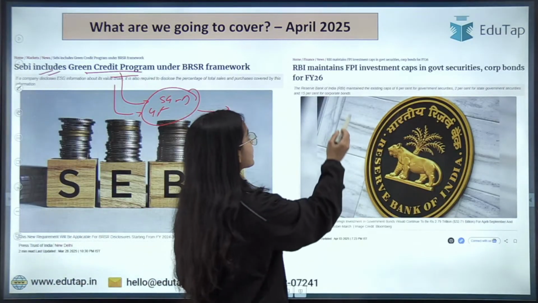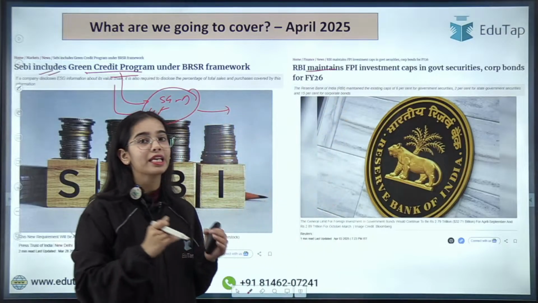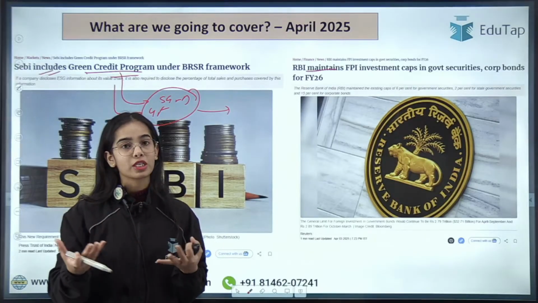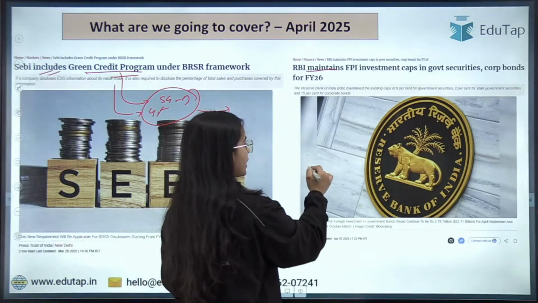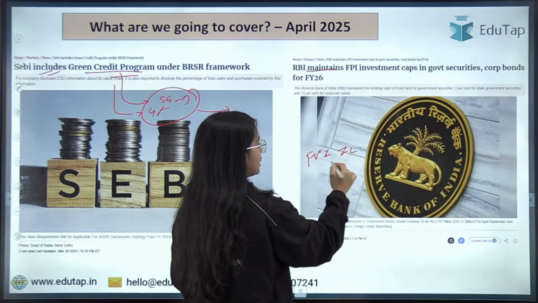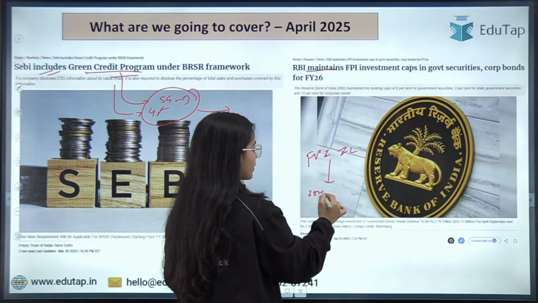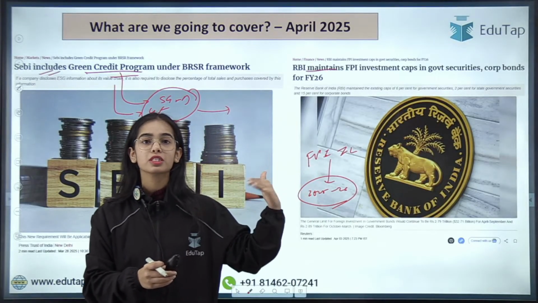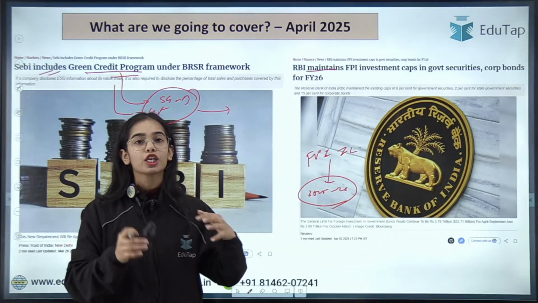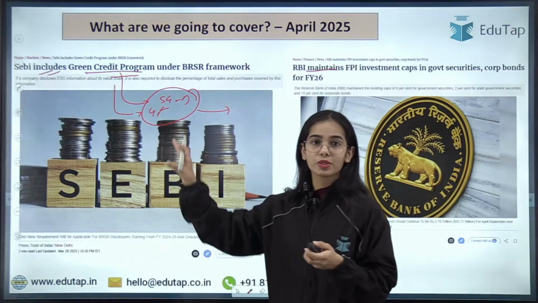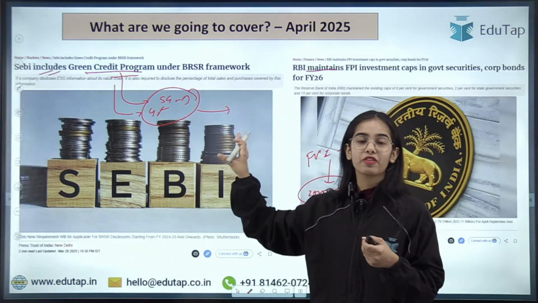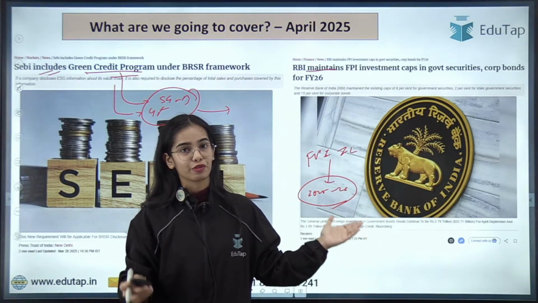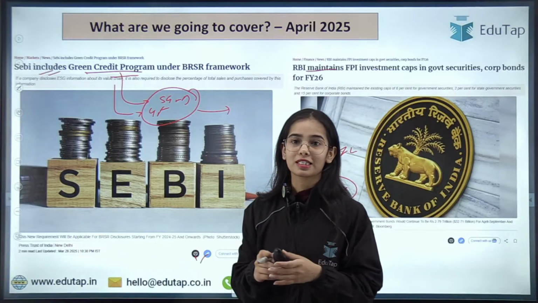The second news article is regarding the RBI, which has maintained the FPI investment cap in government securities, corporate bonds and such. We will discuss the FPI investment limits that have been released for the financial year 2025-26, and remember that a question on investment limits has come in previous RBI Grade B examinations, so this becomes important. The first news article is important from the descriptive and objective point of view, while the second is important from the objective point of view. Both of these we are going to discuss in today's session.